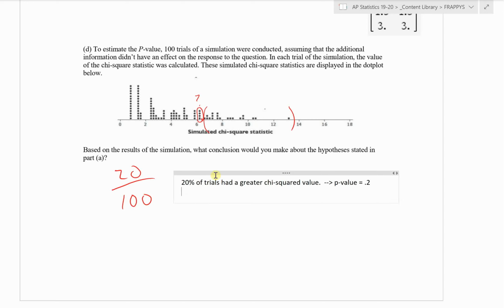Based on our simulation, we would estimate the p-value to be about 0.2.